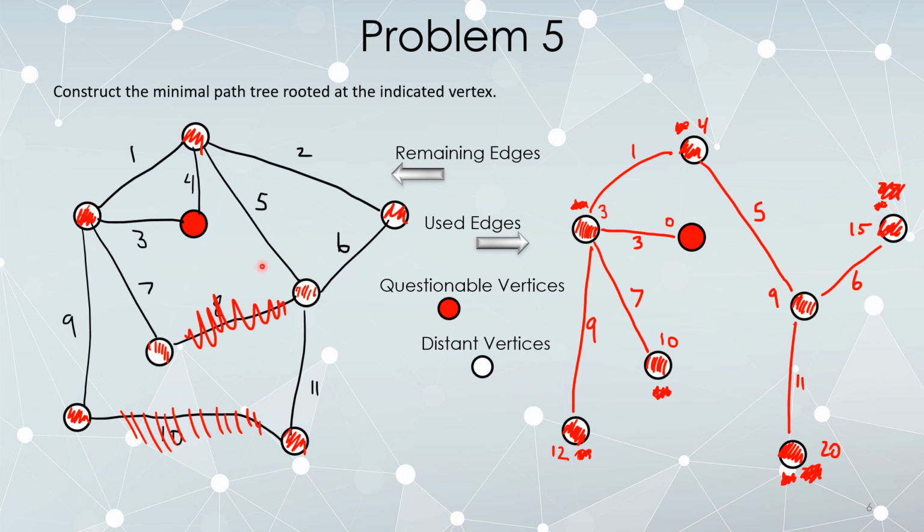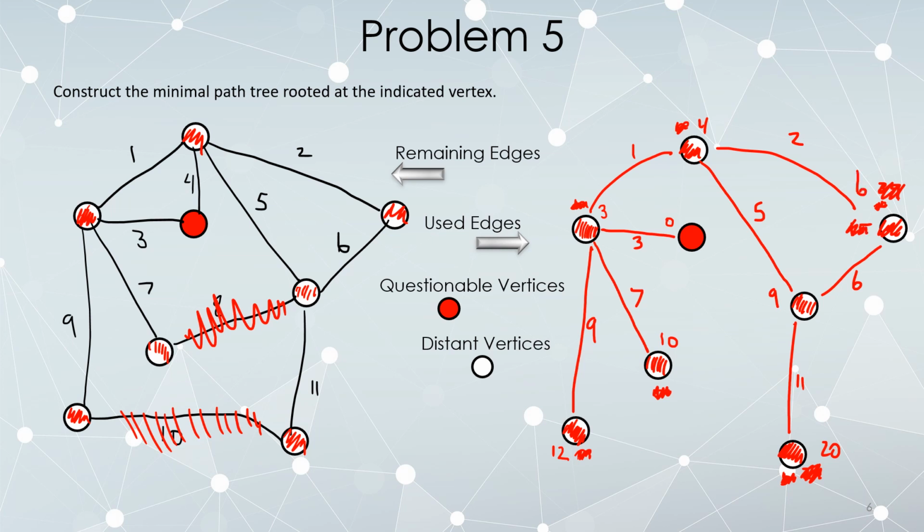All right, looking over here, are there any edges remaining that I haven't yet used? Here's a 2. 2 is a low-cost edge. I should have tried using that a while ago. All right, 2. 15 plus 2 is 17, much worse, but 4 plus 2 is only 6, much better. So I can get here using only 6 units.